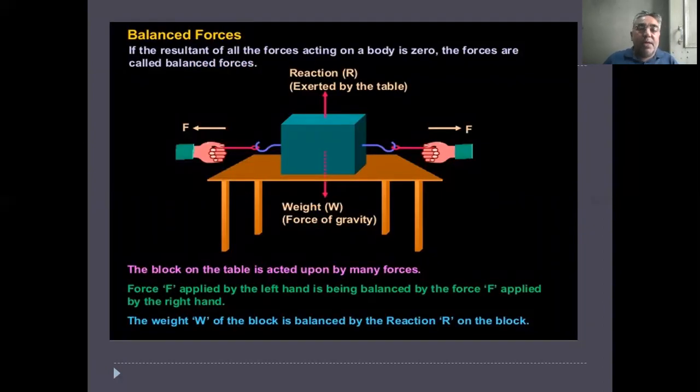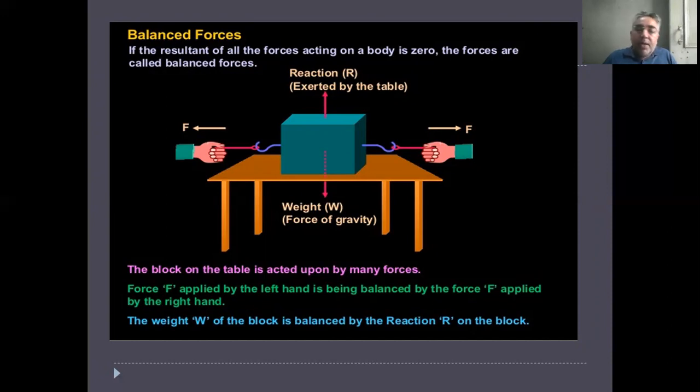Balanced force. If the resultant of all the forces acting on a body is zero, the forces are called balanced forces. For example, a box is lying on the table. A gravitational force is pulling it toward the ground, and the force exerted by the table is the reaction by which it remains on top of the table. And if one side it is pulled by another force and then by another force, it remains on the table due to balanced force.